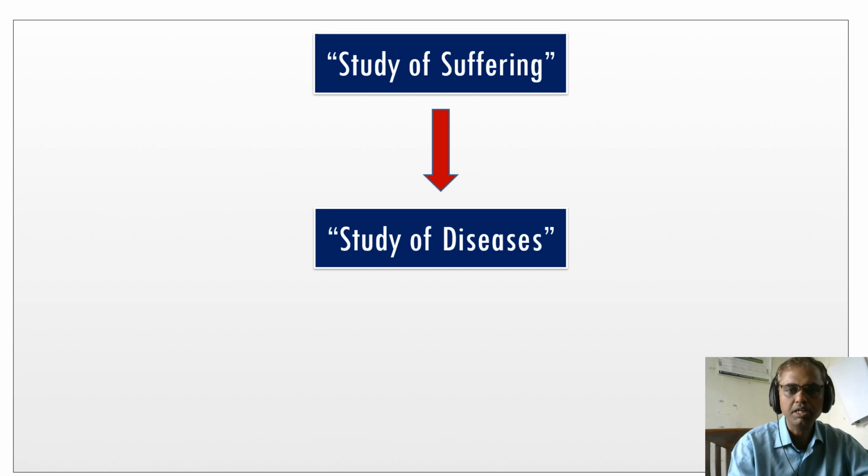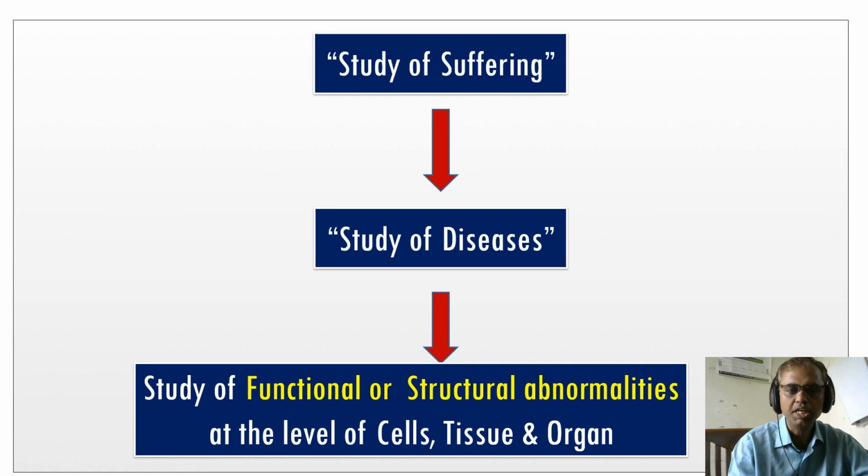So pathology, in simple word meaning, means the study of the diseases. What is the study of the diseases? Let us see, it's very simple: the study of functional or structural abnormalities at the level of the cell, tissue and organs. The study of suffering is the study of the diseases, and in the study of diseases we are going to study the functional and structural abnormality.